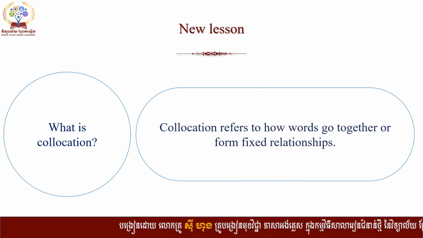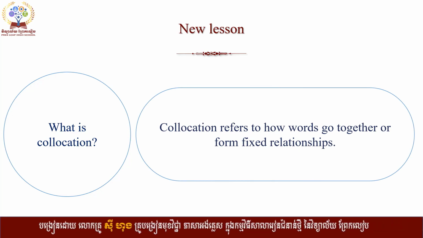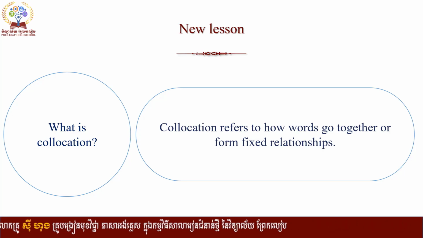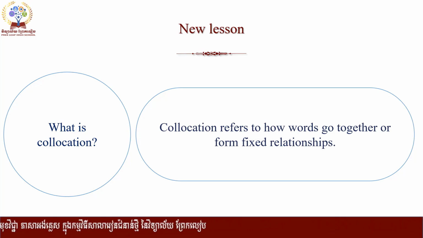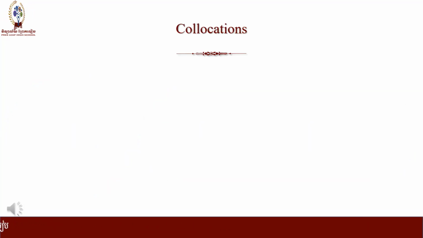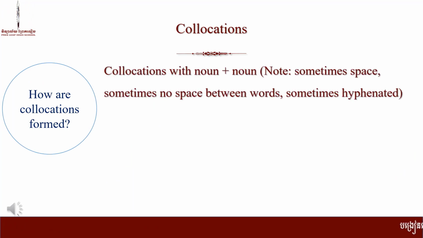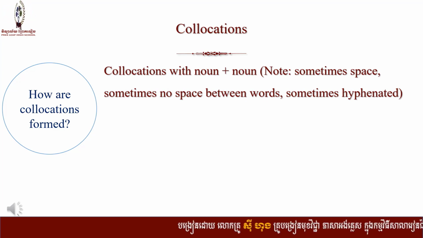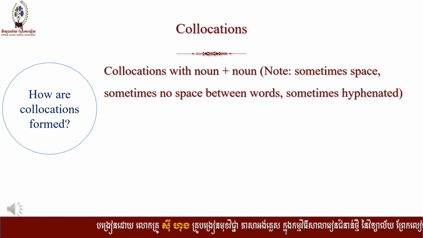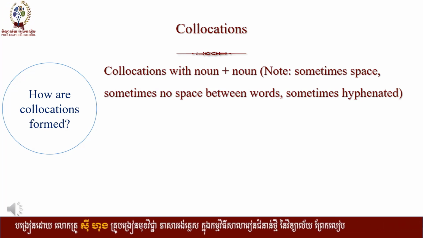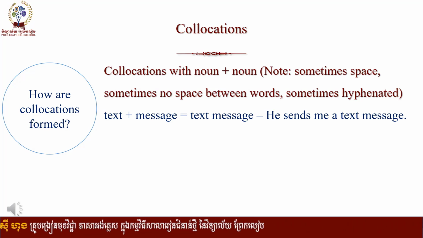Yeah, collocation refers to how words go together or form a fixed relationship. It has different rules to form collocation. Rule number one is noun plus noun. Sometimes there is a space, sometimes there is no space between words, and sometimes they are hyphenated. Let's have a look at these examples.